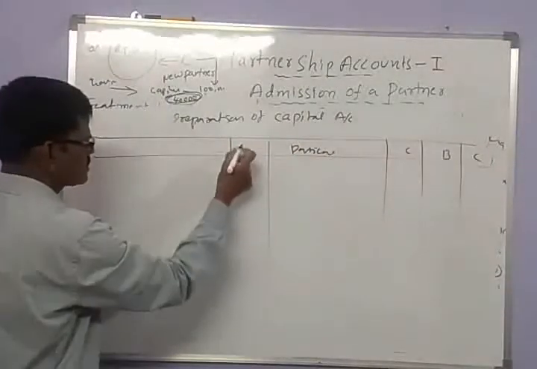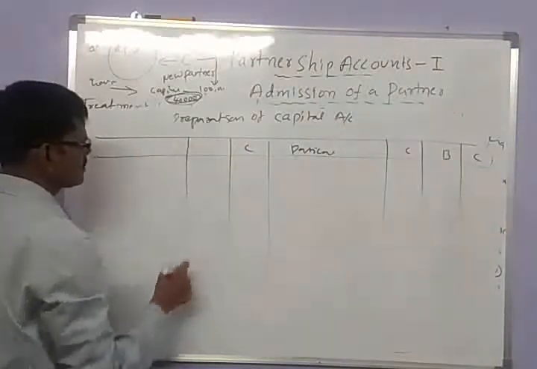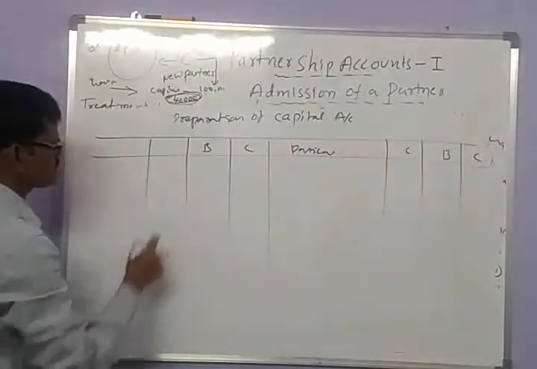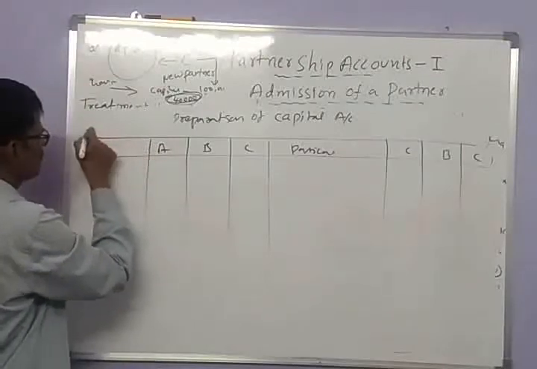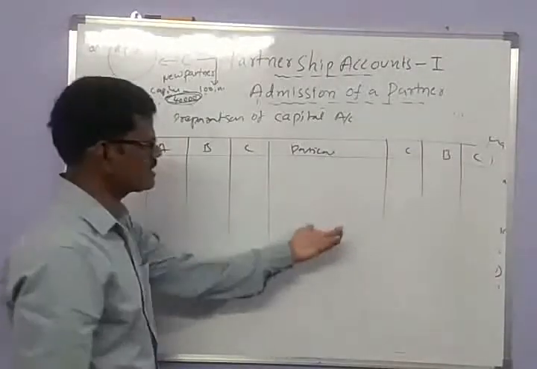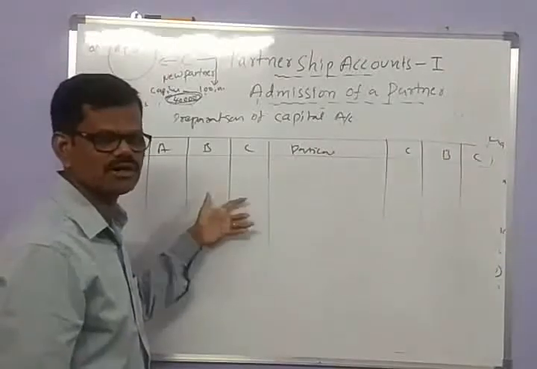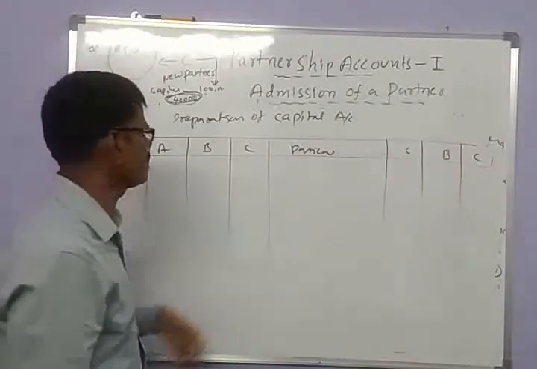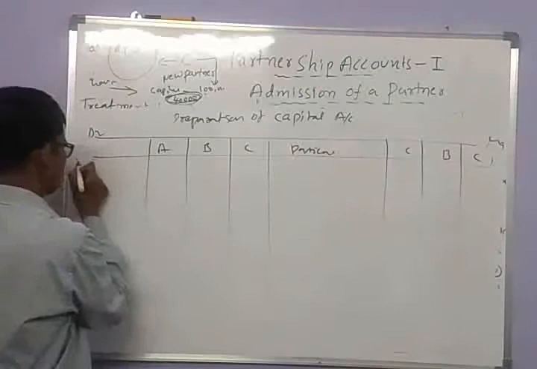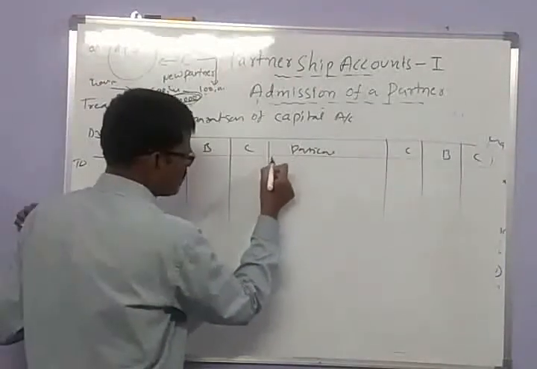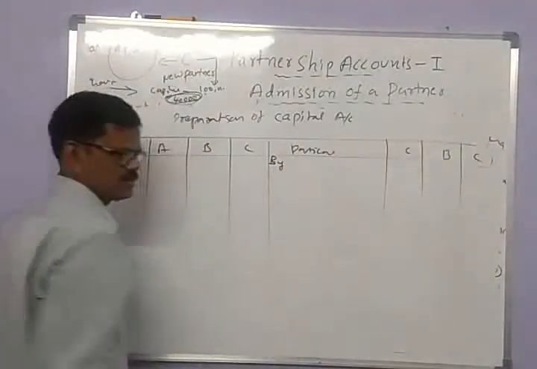This is the debit side, and this is the amount column for A. So this is a consolidated, combined capital account of 3 partners doing a business.